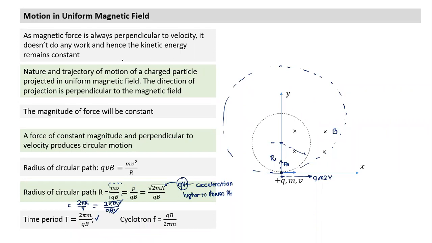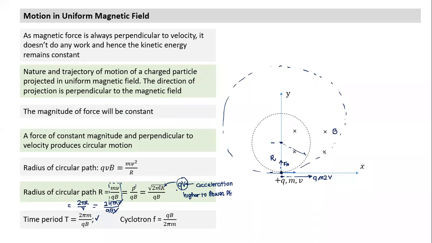What we understood here: magnetic force is always perpendicular to velocity. Hence it doesn't do any work, and kinetic energy remains constant. Since force is perpendicular to velocity, and if the field is constant, the force magnitude will be constant and always perpendicular, giving rise to circular motion. When we equate the centripetal force to mv²/r, we get the radius equal to mv by qB, which can be written in 4 different forms. Once we remember it, we can easily convert into this form or this form.